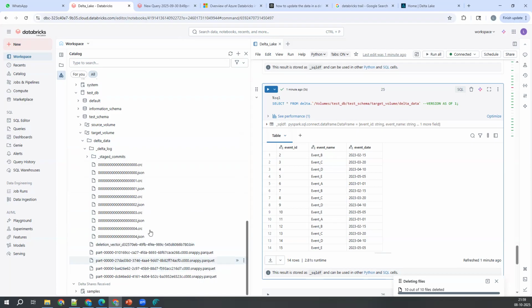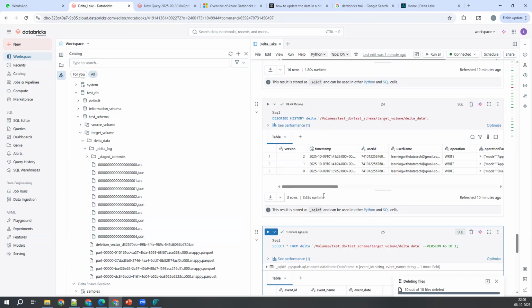See here, try to observe. We had 3 files, with 5 records each. And one additional file got created here. Along with that, one more additional file called deletion vector. What is this? And 2 more files got created here. What I wanted to understand is what content is inside this 003 and what content is in the 004. Let me focus on that first.